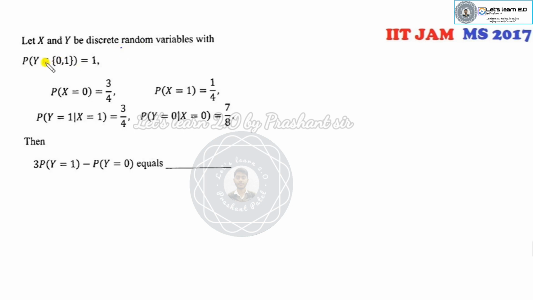Okay, let X and Y be my discrete distributions, and look at that. What is given to you? This is my conditional probability. Fine. So what comes to your mind when you look at conditional probability? Do you remember any of the results? Always apply the Bayes theorem. Fine. Always apply the Bayes theorem.